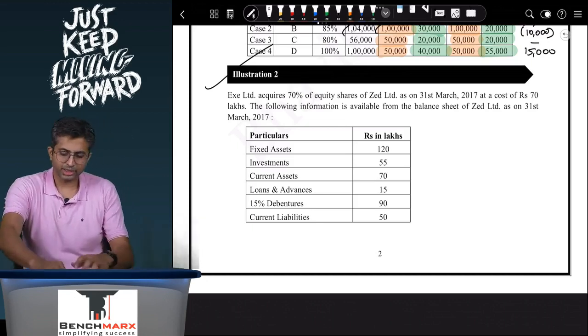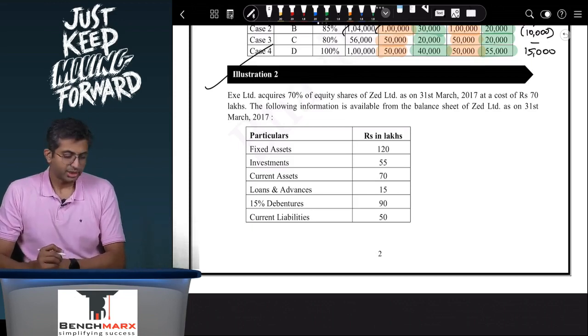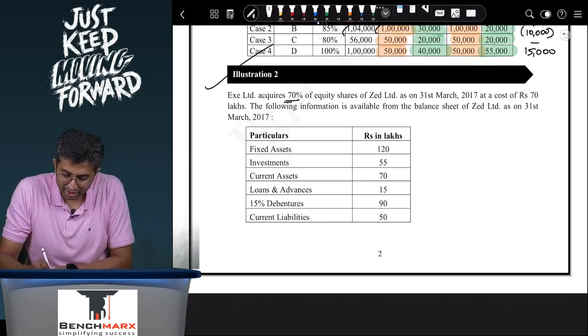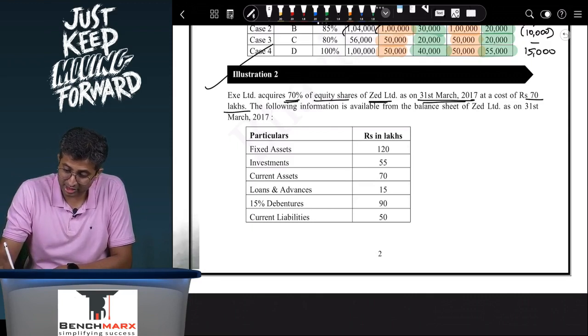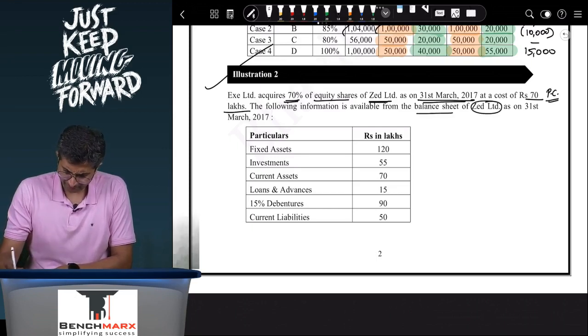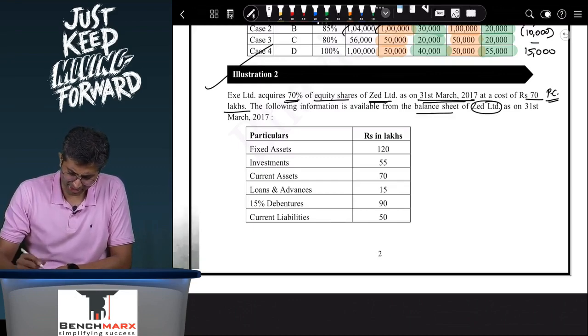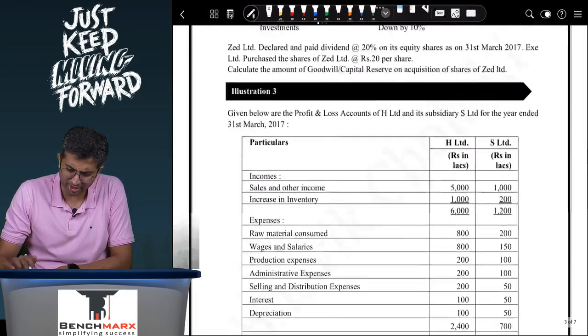Okay, so let us read this. EXE Limited acquires 70% of the equity shares of Z Limited on 31st March 17 at a cost of rupees 70 lakhs. So this seems to be the investment amount, or PC, that is purchase consideration. The following information is available from the balance sheet of Z Limited. As on 31st March 17, you have fixed assets, investments, current assets, loans, debentures and current liabilities.